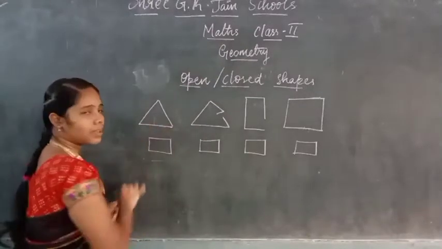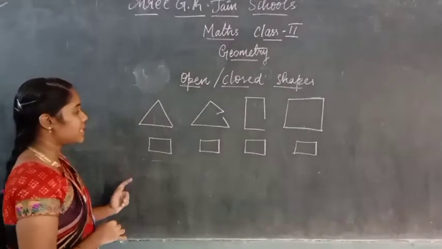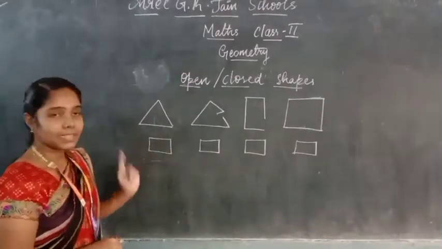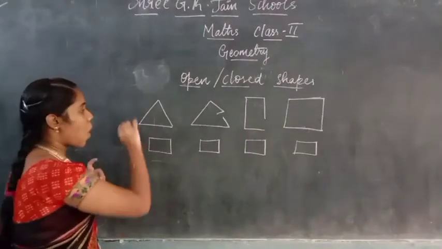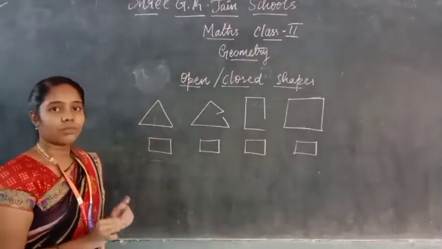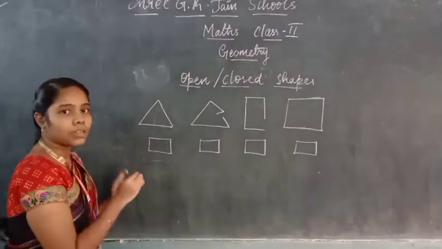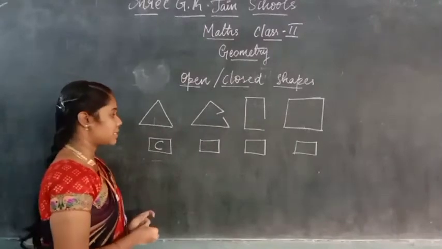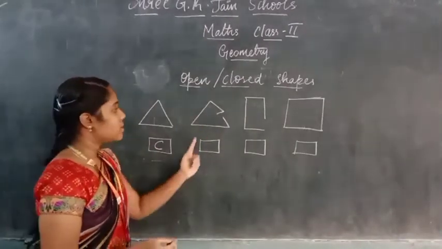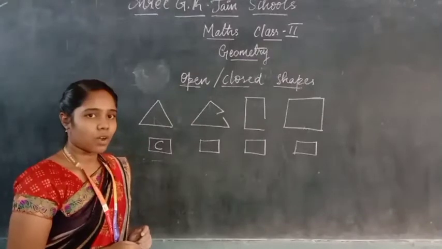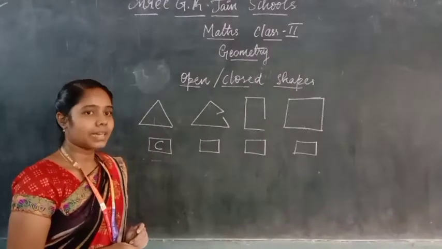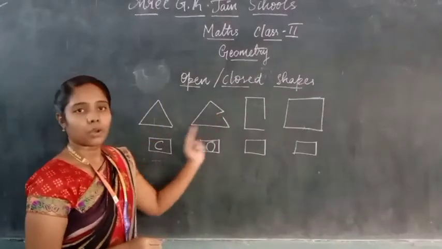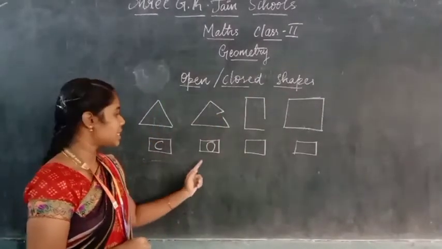Now look at this. This is a triangle, right? Now see whether it is an open shape or a closed shape. Yes, it is a closed shape, right? Because all the lines are connected to each other without any gap. That means it is a closed shape. C. So C for closed shape. Next, we'll see this. Is it an open shape or a closed shape? What alphabet should I put? O or C? Yes, O. It is an open shape. These lines are not connected to each other. That means it is an open shape.